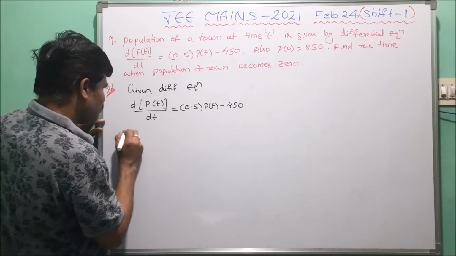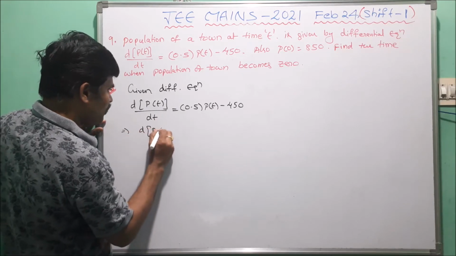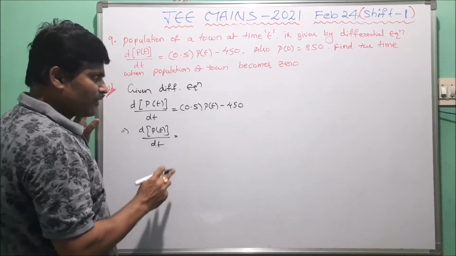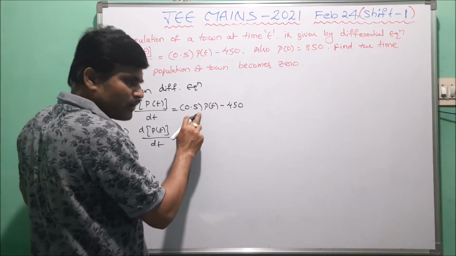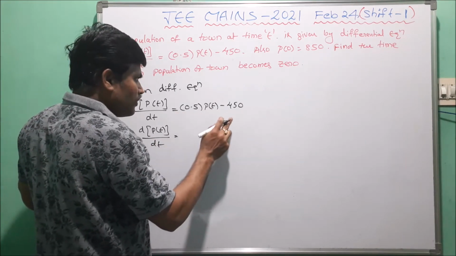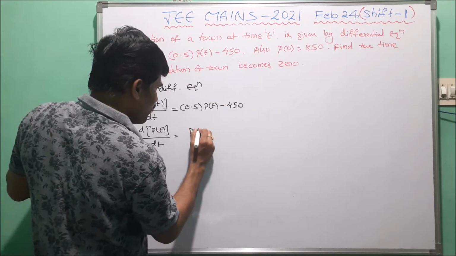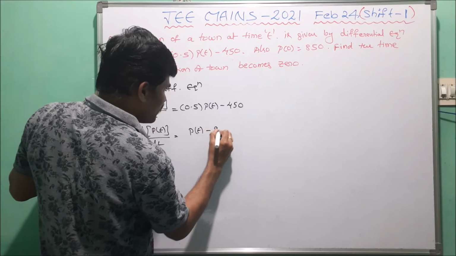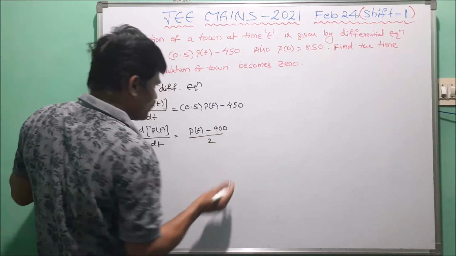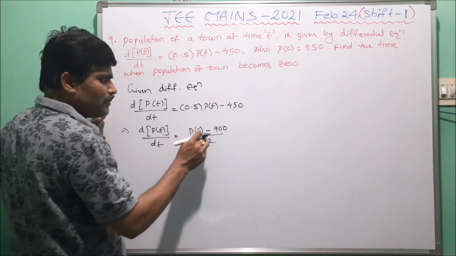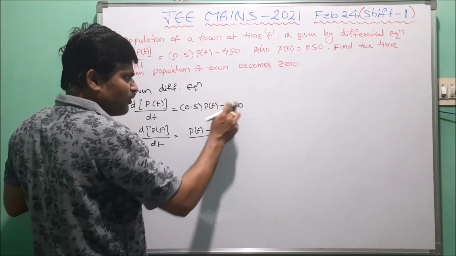Now here we write d of p of t by dt equals 0.5, that is 1 by 2. Now we take 1 by 2 common, then we write p of t minus 900 by 2. Here p of t by 2 means 0.5 into p of t, minus 900 by 2 means 450.